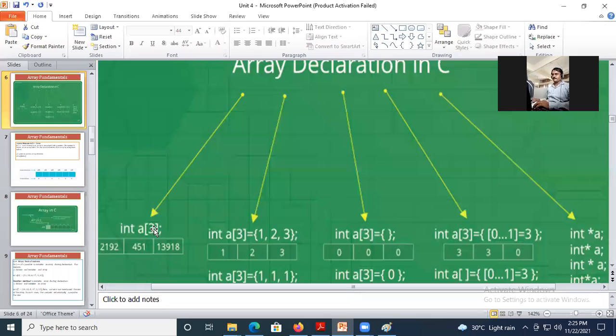Okay, you can directly write integer a equal to 3, that means you can only define the size and you can assign the values later. You can assign the values later, or at the time of declaration you can assign the values as well. Okay, both ways can be accepted.